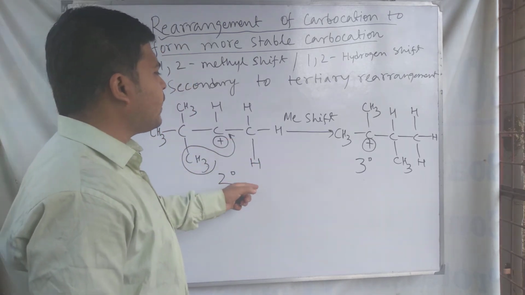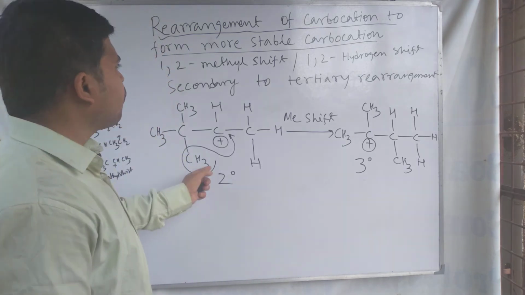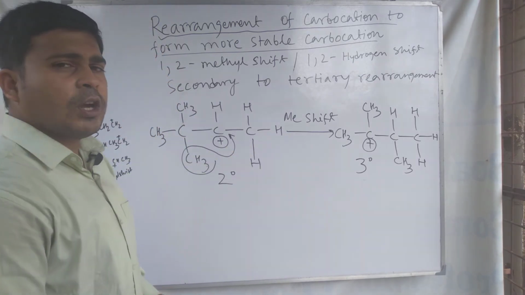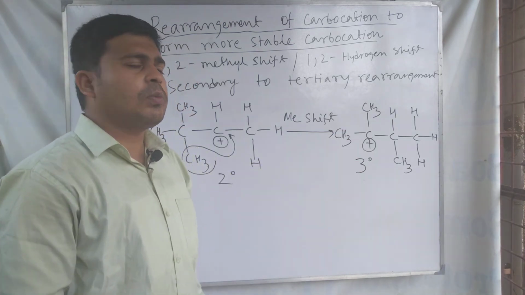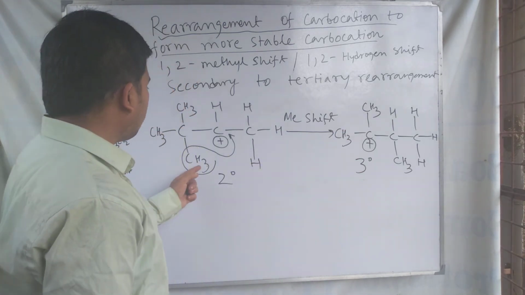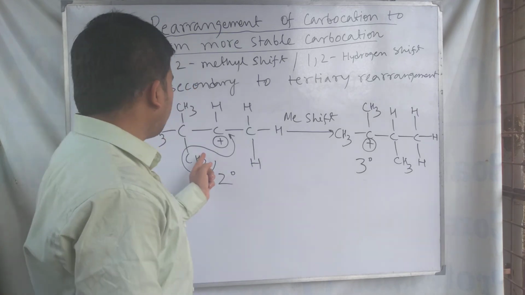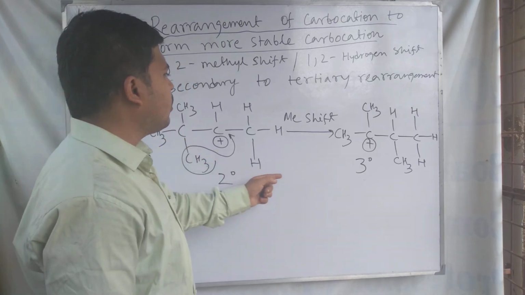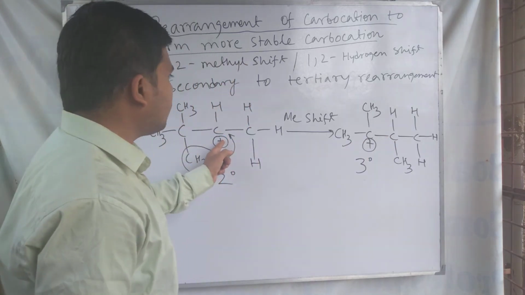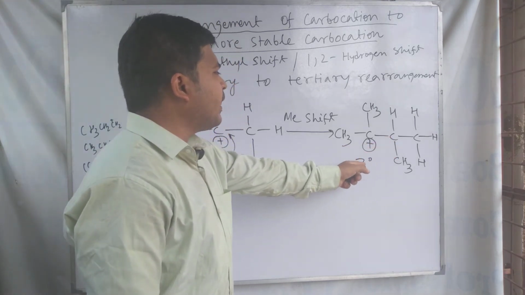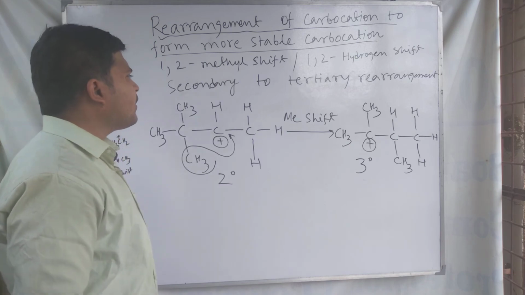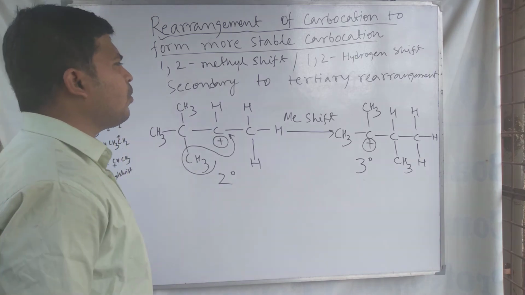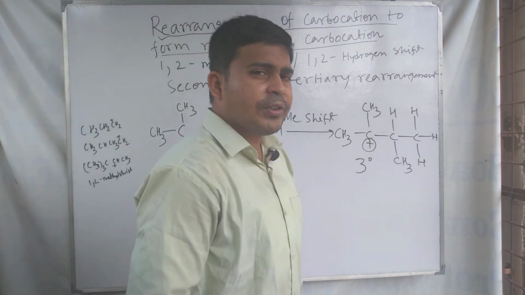So to attain more stability, this 2 degree carbocation rearranges itself to tertiary carbocation, and a methyl shift is occurring. From this position, the methyl is shifted to the nearest positive charge carbon, means this one, and now we are seeing a tertiary carbocation here. So this is an example of secondary carbocation rearrangement to tertiary carbocation.